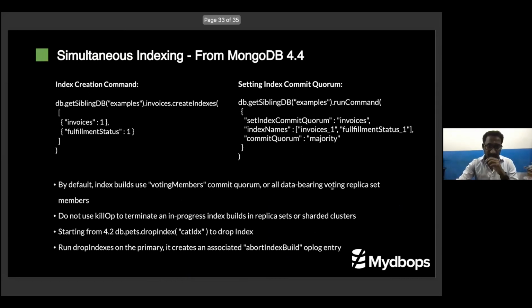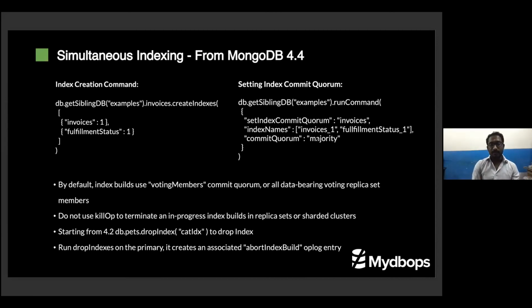The second thing is how you configure the quorum. You can set commit quorum to majority. You can specify the commit quorum at the index creation level, or you can set it using this command also. So commit quorum is similar to a write concern. If I need only two nodes to confirm the index creation, you can do that.